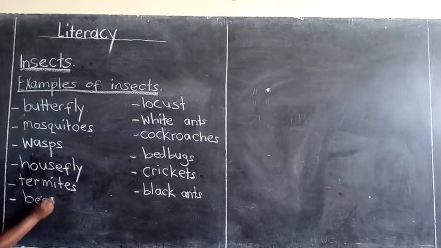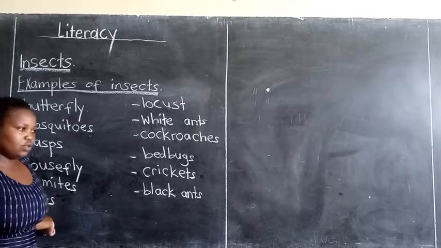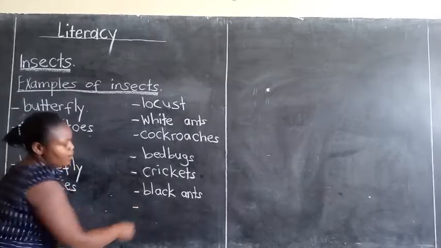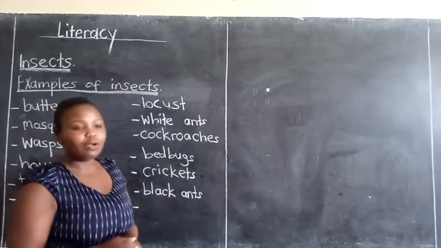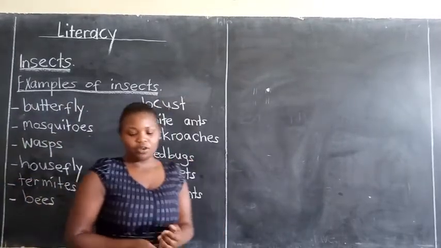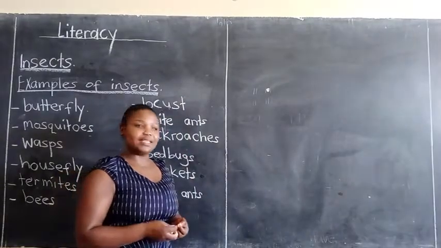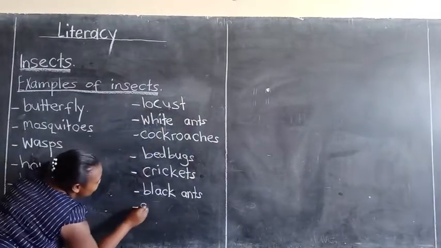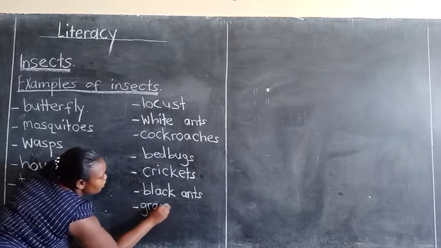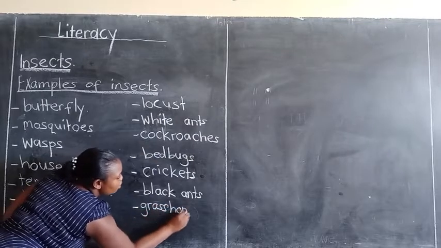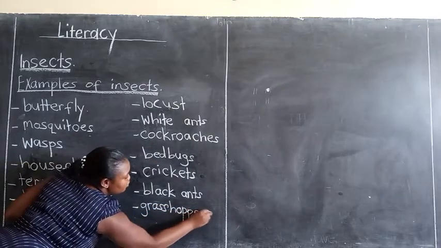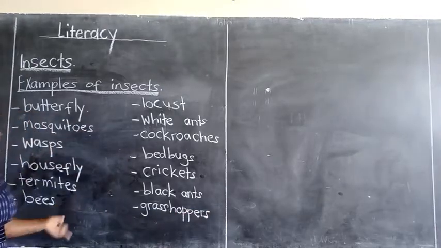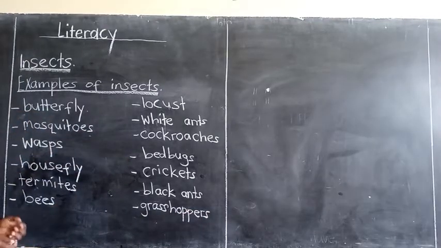Bees are also insects. What else can we give? We also have grasshoppers. Grasshoppers are also examples of insects.